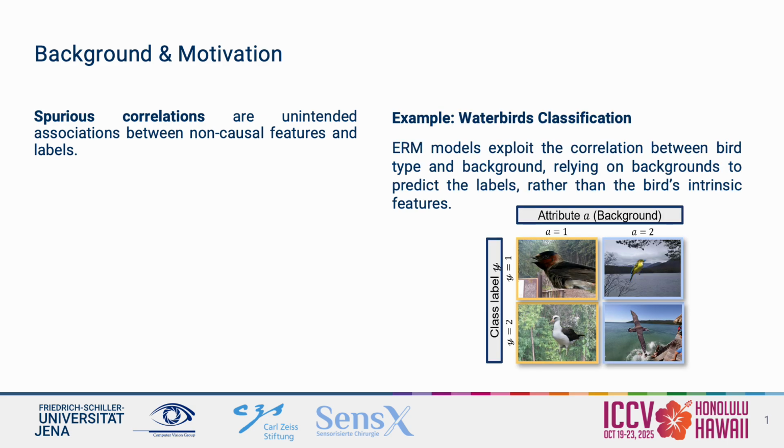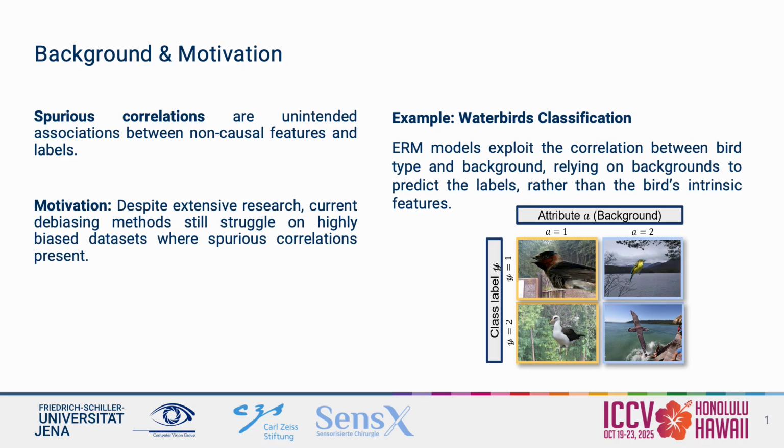A classical example is the Waterbirds classification task, where the goal is to classify an image as either a water bird or a land bird. In this dataset, most water birds appear on water background, while most land birds appear on land background. ERM trained models can easily exploit this shortcut, learning to classify birds based on the background rather than the bird's features. As a result, it fails to generalize to test samples where the background label relationship breaks down, for example, water birds on land. Despite extensive research, existing debiasing methods still struggle on highly biased datasets.